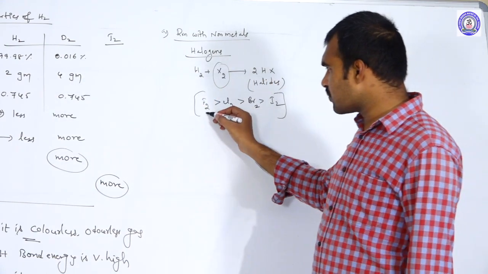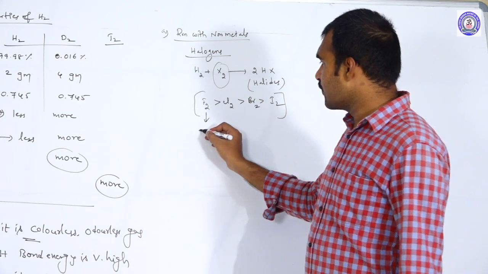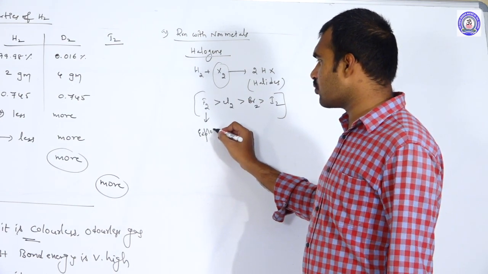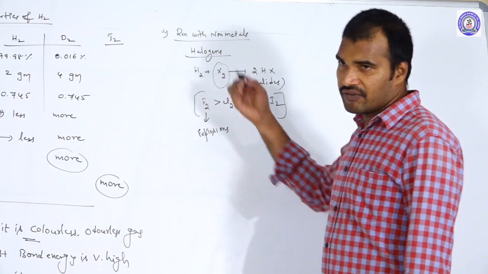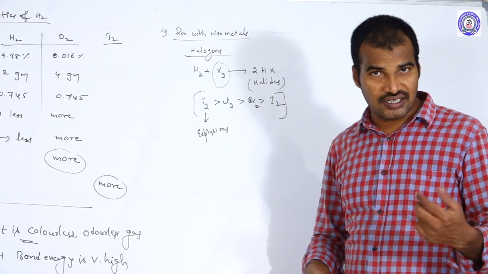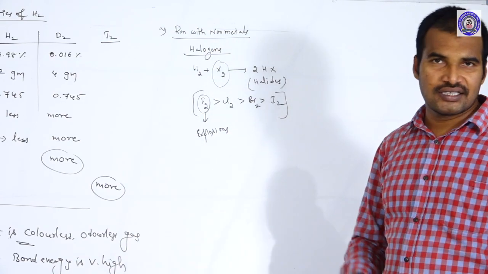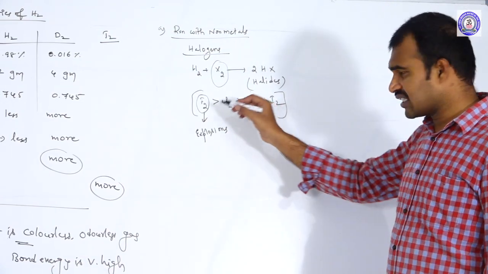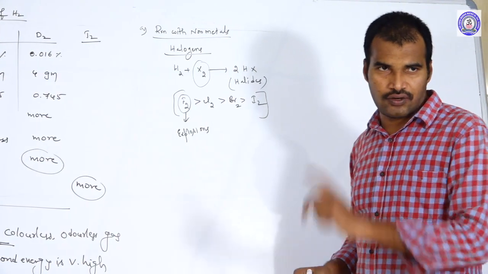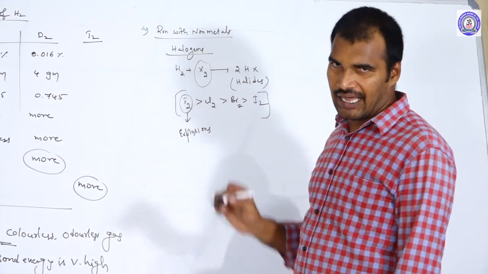And fluorine is very reactive. That is why there is a chance of explosions while we are treating fluorine and hydrogen. That is why we should be very careful when mixing hydrogen and fluorine, because fluorine is highly reactive towards hydrogen. Okay, this is the reaction with halogens.